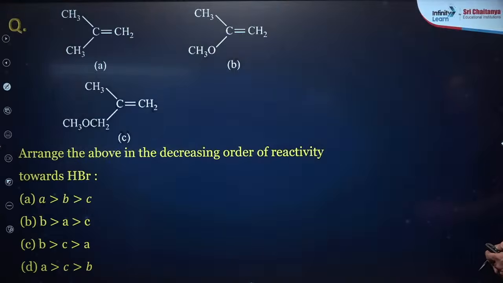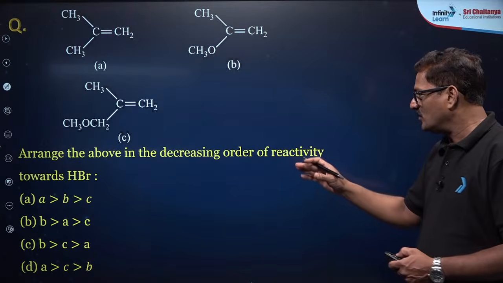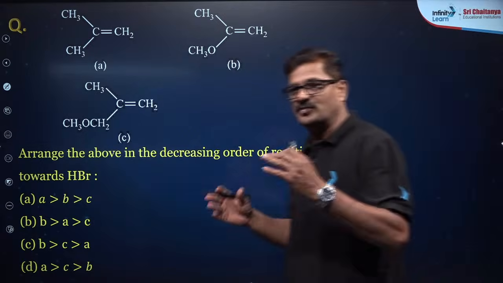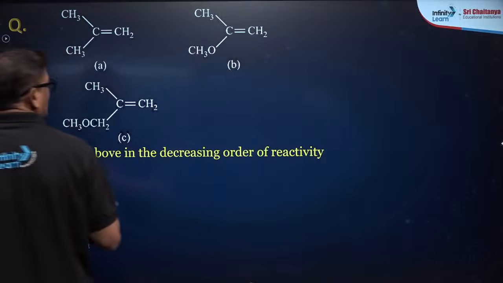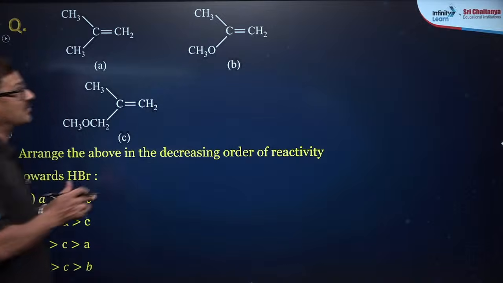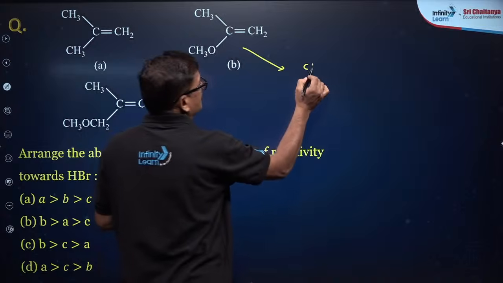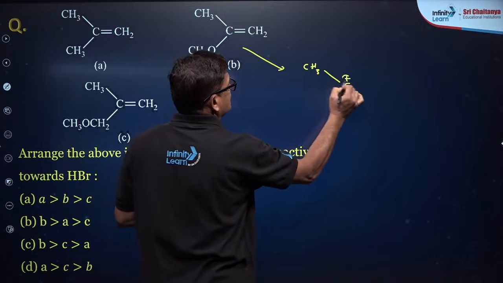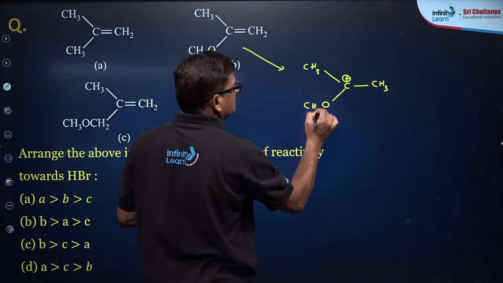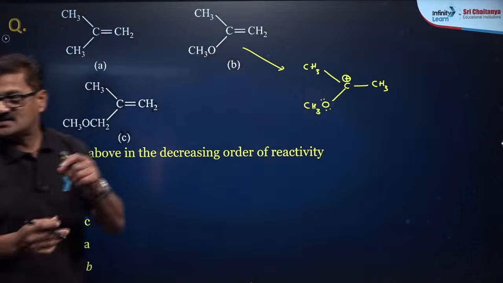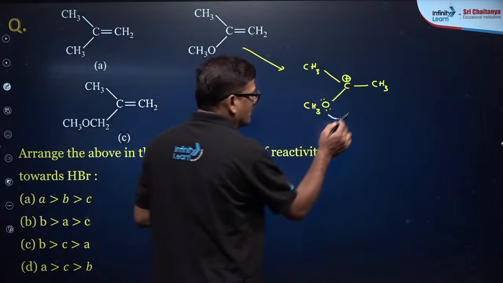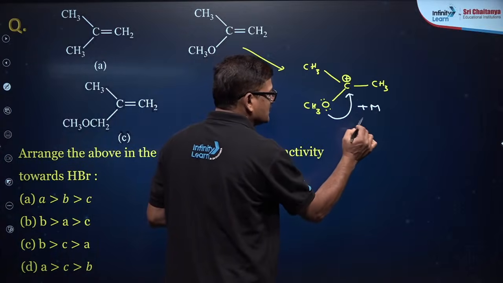One more question. Yes. Arrange the above in decreasing order of reactivity with HBr. Whenever HBr is reacted, it is an electrophilic addition reaction. The carbocation that is formed here, CH3 and C plus and CH3 and OCH3, will have positive mesomeric effect, which makes it more stable.